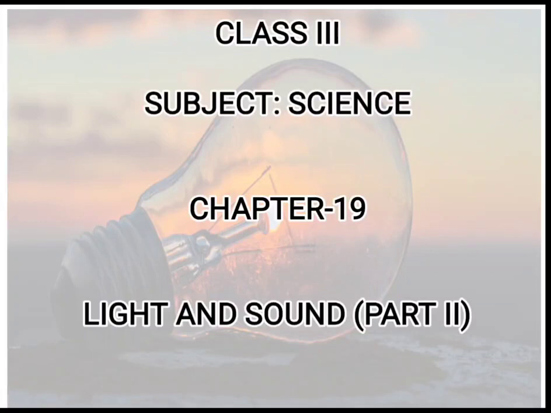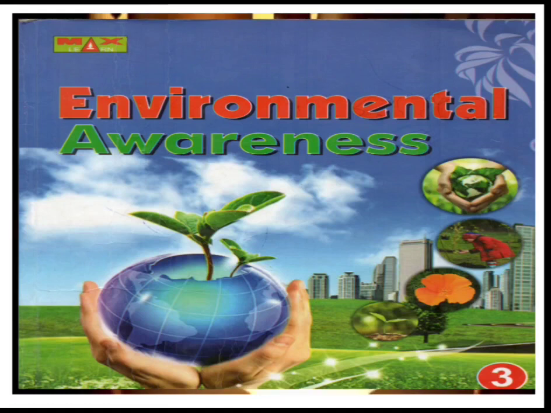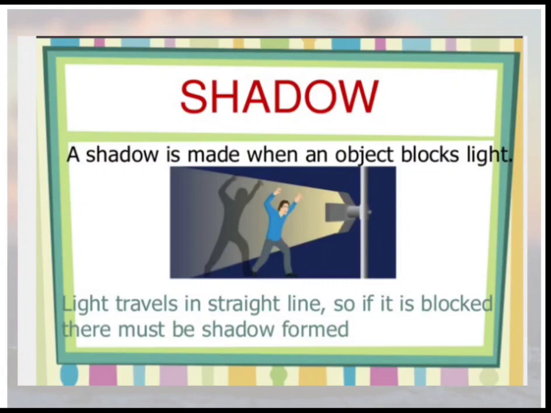Class 3, Subject Science, Chapter 19, Light and Sound, Part 2. Chapter 19 has been taken from your EVS book, that is Environmental Awareness book. Shadow. What is shadow? Can you see a dark patch on the wall?